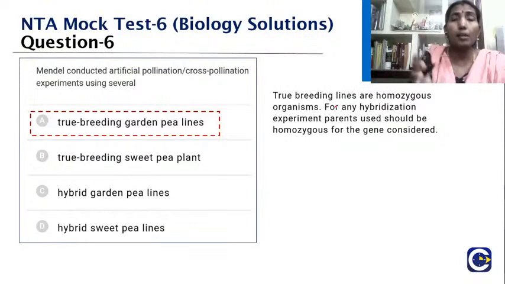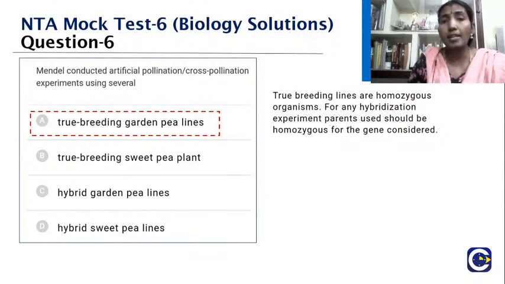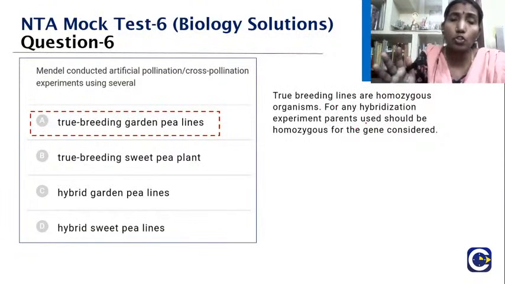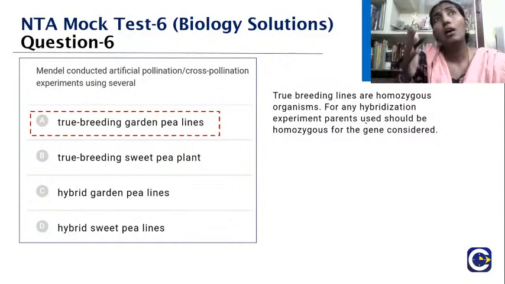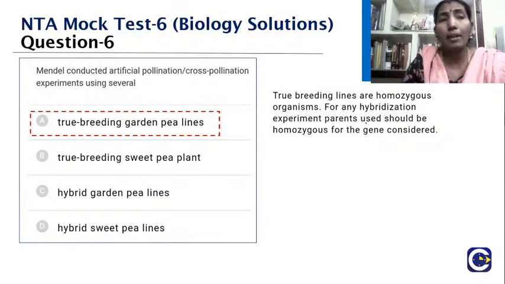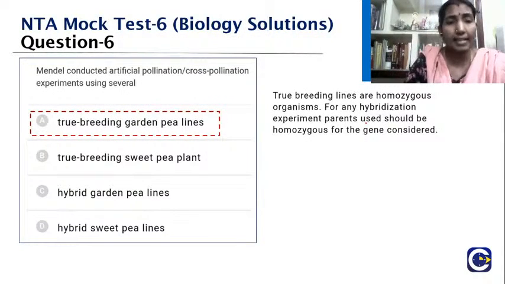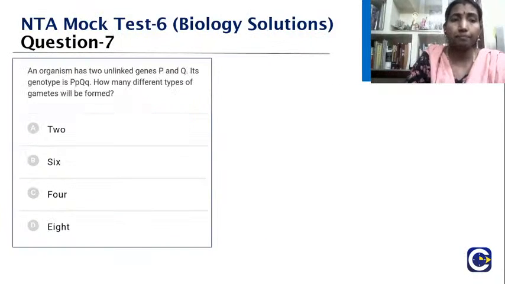So exactly, for any hybridization experiments, the parent should be homozygous for the gene concerned. I already said, why do we select that pure line? Because we want exactly the resemblance right from the parent, so that the offspring is exactly the same. That is why Mendel used true breeding garden pea lines in the experiment.